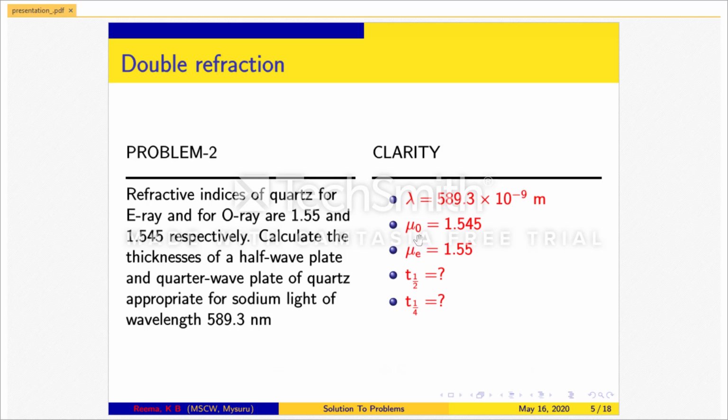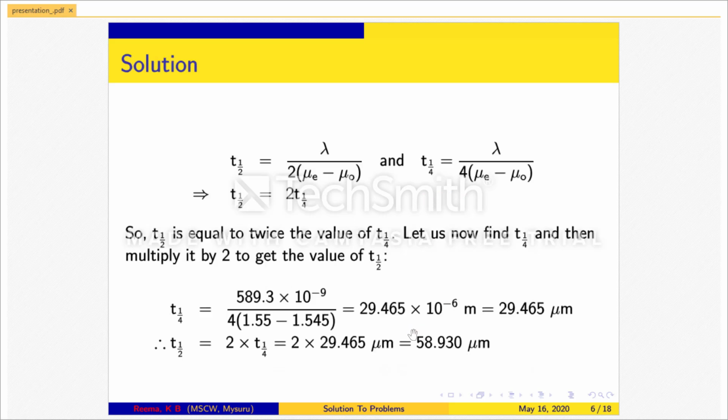Refractive index of O-ray is equal to 1.545. Refractive index of E-ray is equal to 1.55. Thickness of half wave plate and thickness of quarter wave plate has to be calculated. We know that the expression for the thickness of half wave plate is equal to lambda divided by 2 times mu E minus mu O, and thickness of quarter wave plate is equal to lambda divided by 4 times mu E minus mu O. This implies that T half is equal to twice the value of thickness of quarter wave plate.